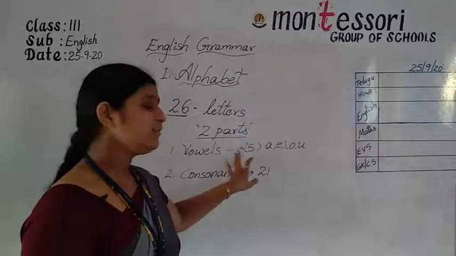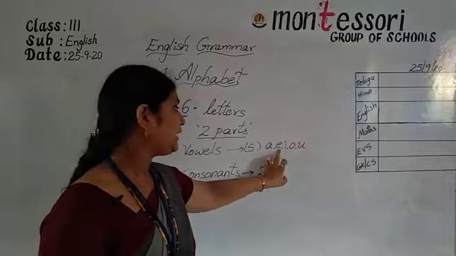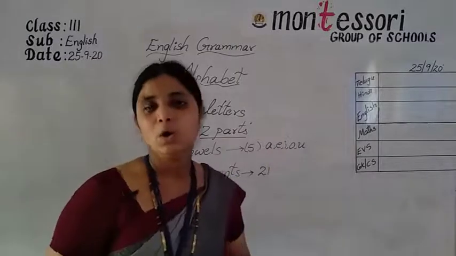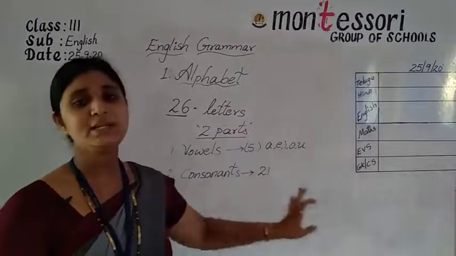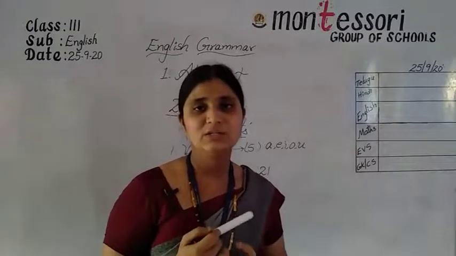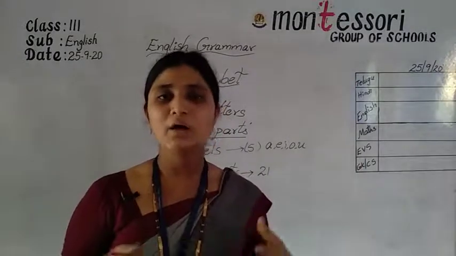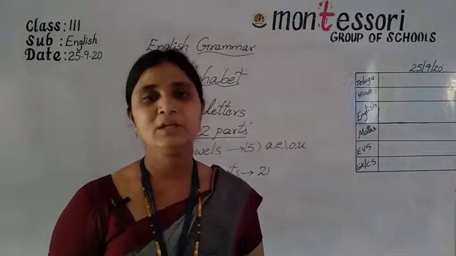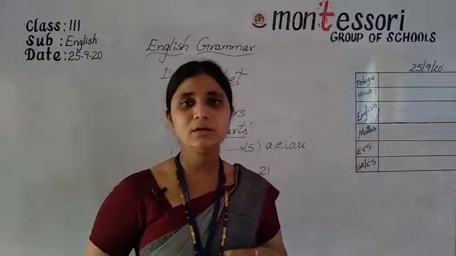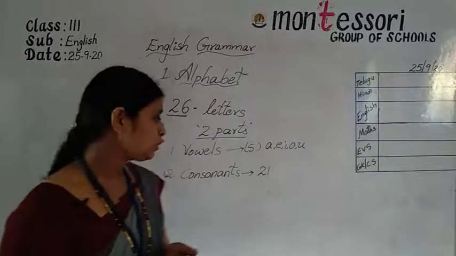How many vowels do we have? 5 vowels: A, E, I, O, U. These 5 are vowels, and the remaining 21, B, C, D, F, G, H, J, K, L, M, N, P, Q, R, S, T, V, W, X, Y, Z, are consonants. Do you get it, my dear children? Very good.